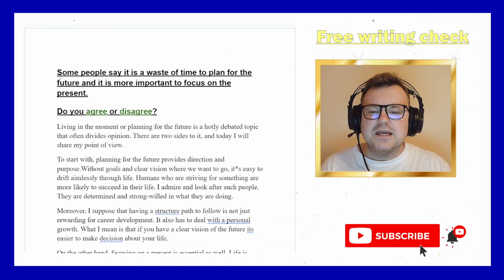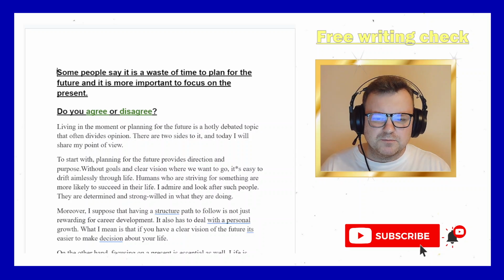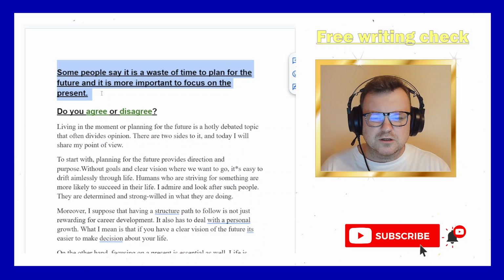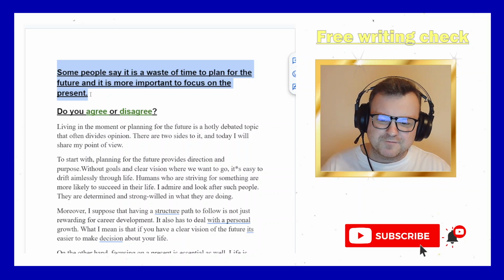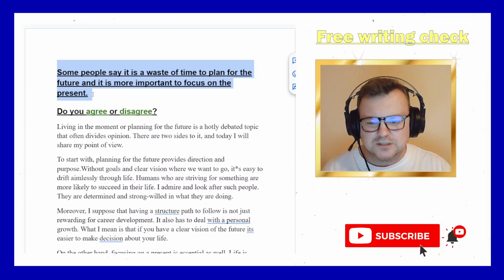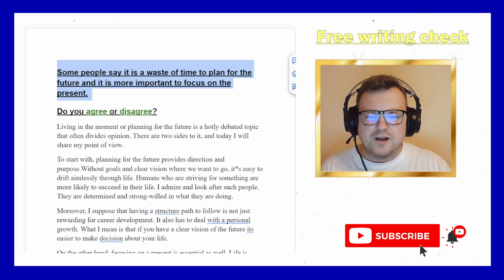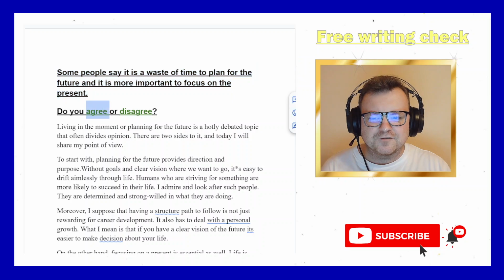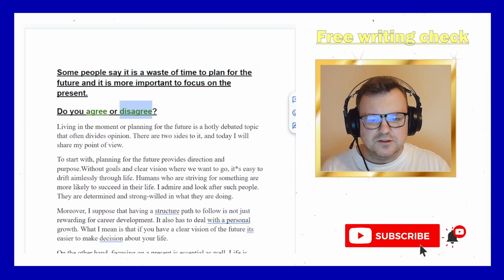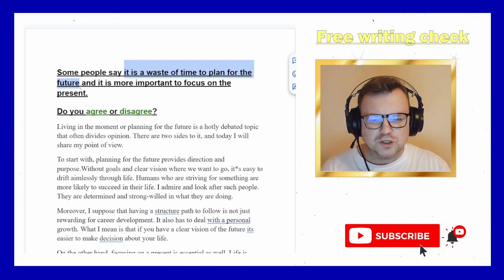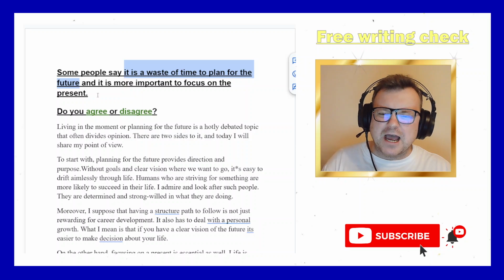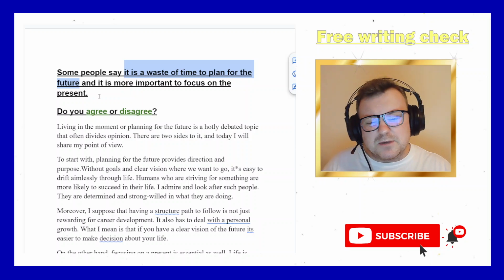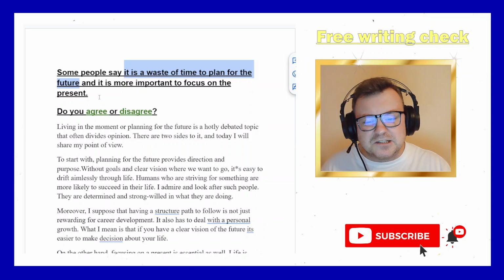Let's see. In the introduction, we want some background information. I'm always a fan of background information. Not everybody wants it. Background information, some reference to the question, and I want to know in the opening paragraph if the candidate agrees that it is a waste of time to plan for the future, or if the candidate disagrees that it is a waste of time to plan for the future. I am not a fan of middle grounds. I'm not a fan of, oh, well, maybe it's sometimes, maybe I agree, maybe I disagree.